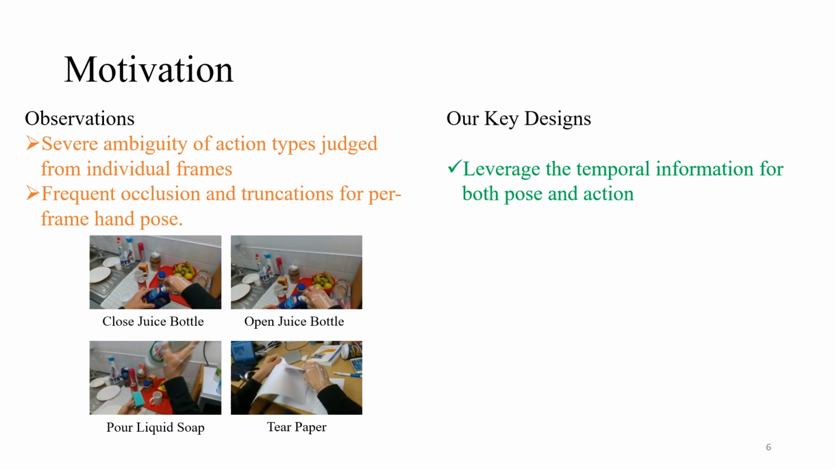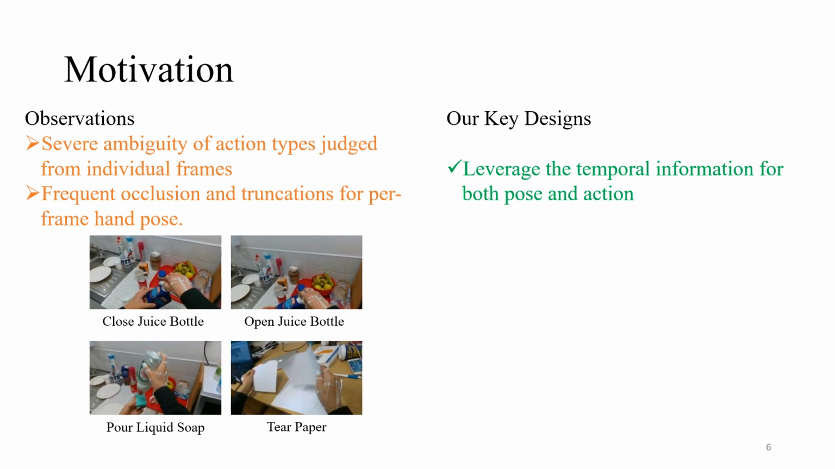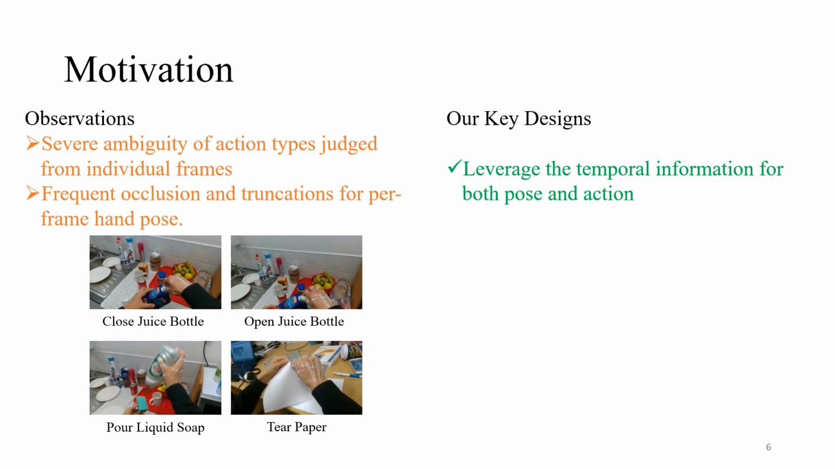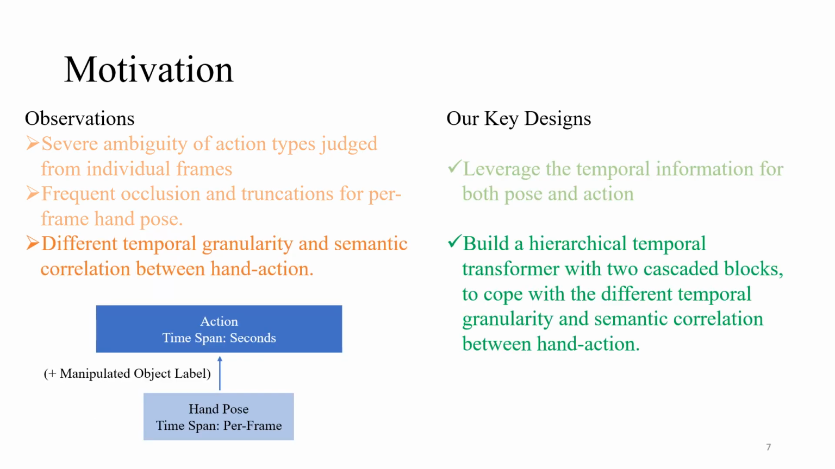Firstly, perception from individual frames shows severe ambiguity of action types, as well as frequent occlusions and truncations for hand pose. Therefore, in response, we leverage the temporal information for both hand pose estimation and action recognition. Secondly, we notice the different temporal granularity between hand pose and action. While the action is related to longer time spans lasting for several seconds, the hand pose depicts instantaneous motions.